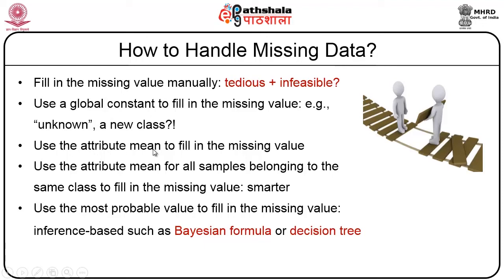Use the attribute mean to fill in the missing value. Use the attribute mean for all samples belonging to the same class to fill in the missing value. That becomes a smarter approach. Use the most probable value to fill in the missing value, which is inference based, such as the Bayesian formula or decision tree. These two we will look at very shortly. In order to find the more probable value, we might have to use techniques like the Bayesian formula and decision tree, from which we can generate some values and fill in those missing values.